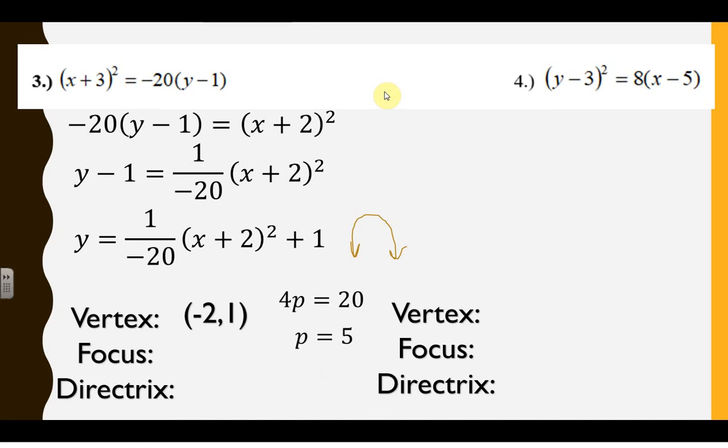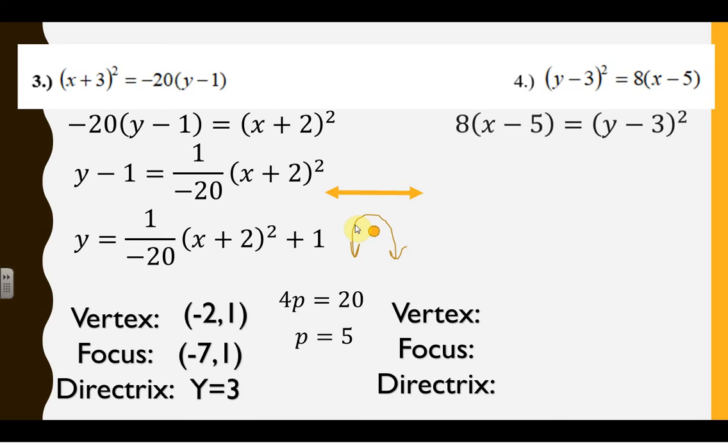So where is our focus? Where is our directrix? Focus is inside, so we go down. Directrix is outside, so we go up. So negative 2 plus 5 is 3. Oh, sorry, what did I just do? Oh, we went to focus. We're going down. Negative 2 minus 5 is negative 7. Negative 2 plus 5 is 3. Boom.